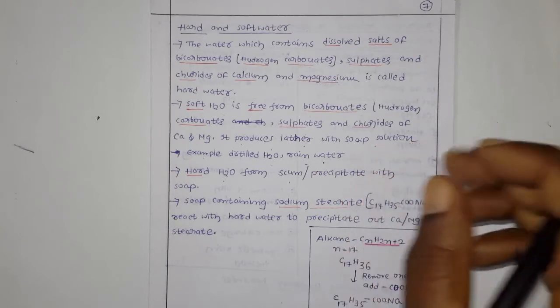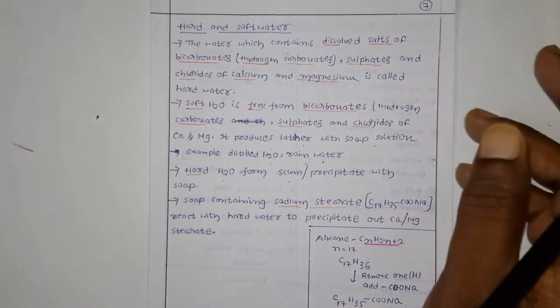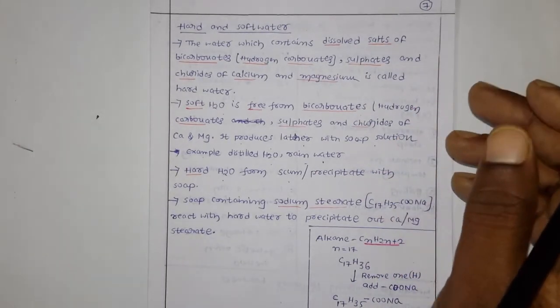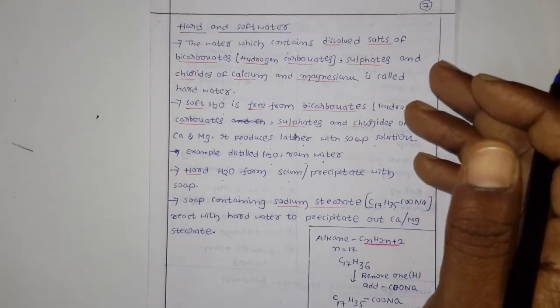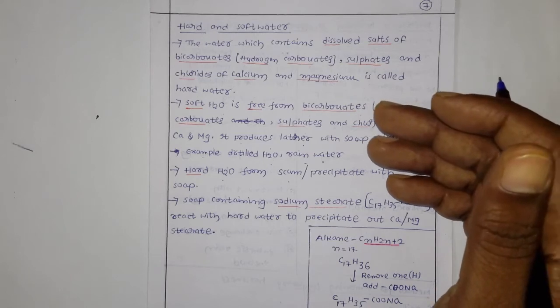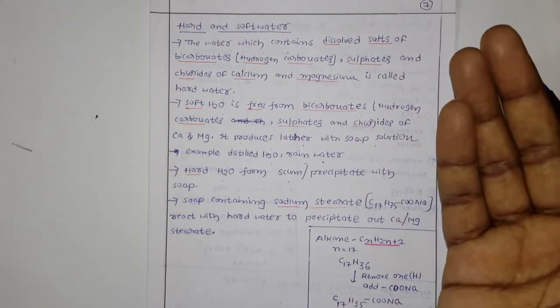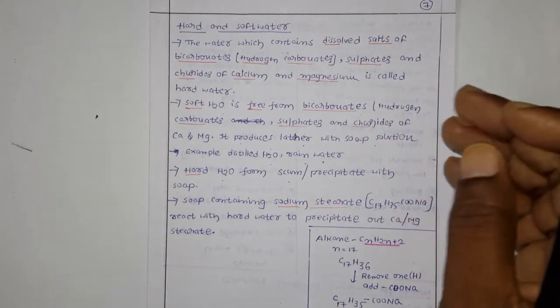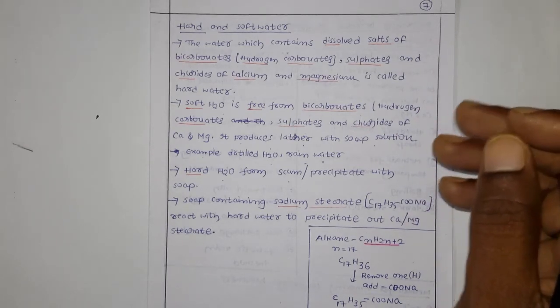Or else, earlier when you stored water in a vessel, after one or two days you could see a formation of scum, a hard white precipitate at the bottom of the vessel.